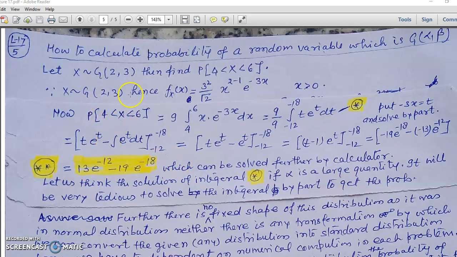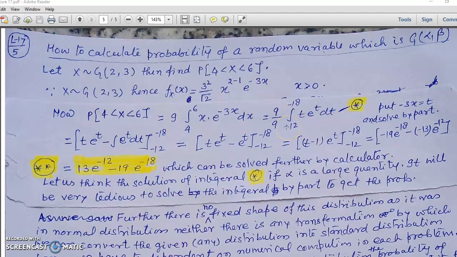नाउ अगर ये अल्फा, which is here 2, was 20 for example, then what will be here is t to the power 20 e to the power minus t dt. और उस केस में हमें इंटीग्रल बाई पार्ट करने में काफ़ी स्टेप्स यूज करने होते हैं. देन वी कैन सॉल्व दिस इंटीग्रल t to the power 20 e to the power minus t dt under this limit.